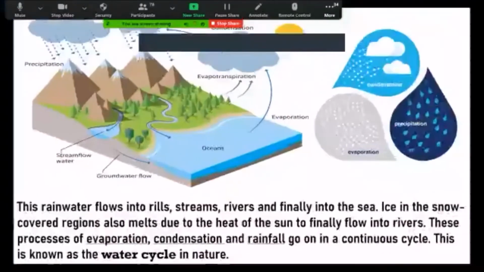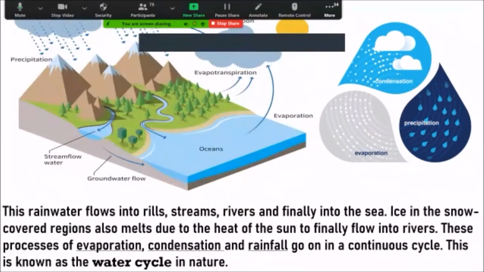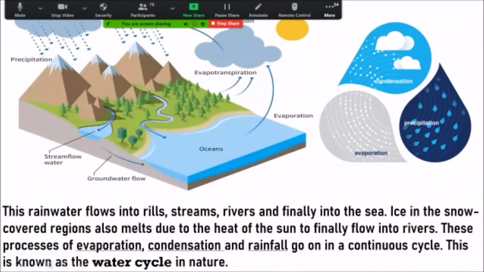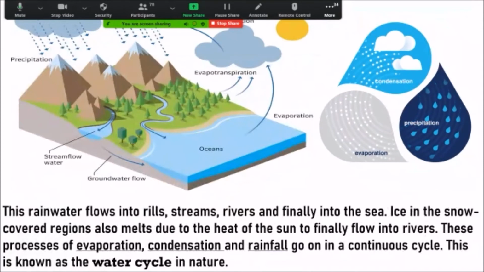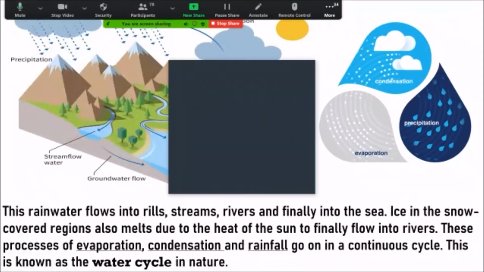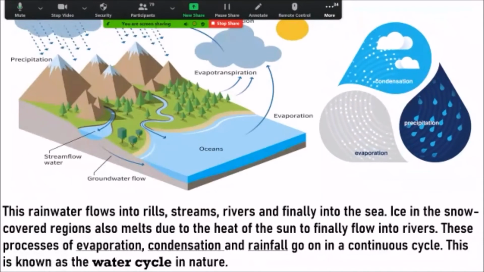Clear? Okay. Now, this rainwater, this rain which has come down, okay, it flows into the rills. I told you, from the mountains it keeps flowing, rills, streams, rivers, and finally it goes into your sea ke baad finally into even your ocean. Finally it has to reach the ocean. Remember, all the water, rainwater, has to go to your ocean. Okay, unka chalta rehta hai cycle. They keep on traveling, they go into the ocean.